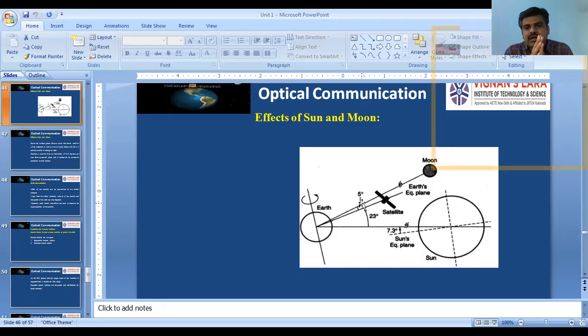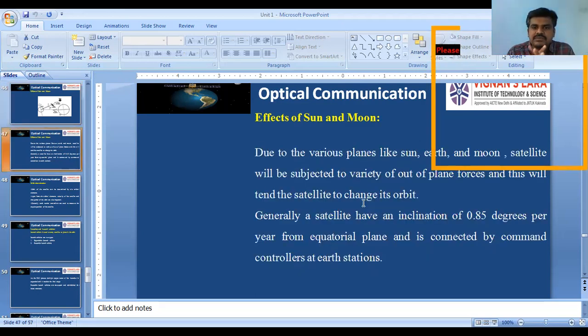If you observe here, all the planes are not in the same plane. They are out of plane. So due to the various planes of the sun, Earth and moon, the satellite is subjected to various forces due to this out of plane concept.